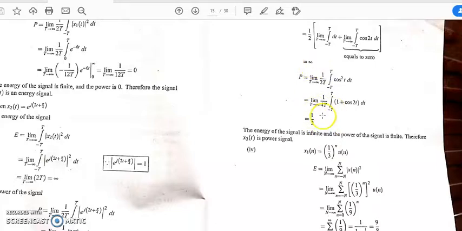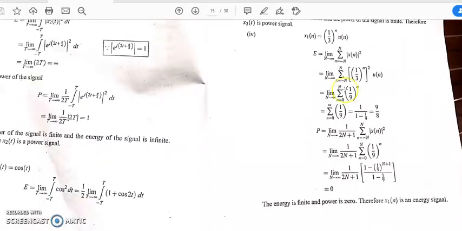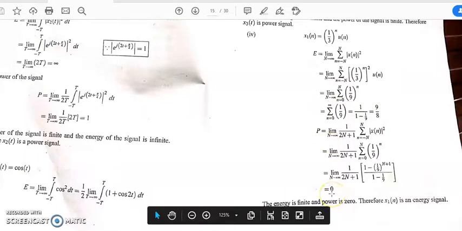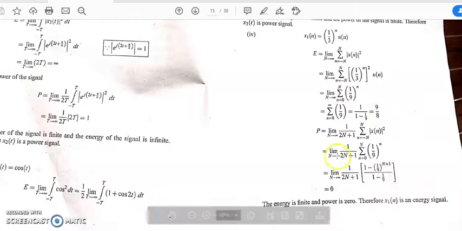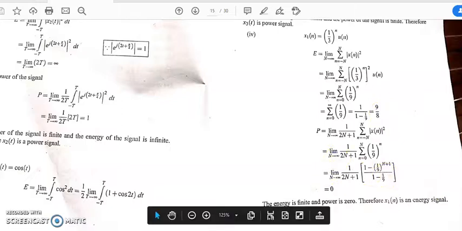So power is finite and energy is infinite, that means it's a power signal. And if you take this signal as an example, x[n] equal to a to the power n u[n] is a general form. So here it is 1 by 3 to the power n u[n]. This is the formula to find out energy. If you calculate this, you will get energy equal to 9 by 8 and power is 0. So energy is finite, that is 9 by 8, and power is 0, that means it's an energy signal.